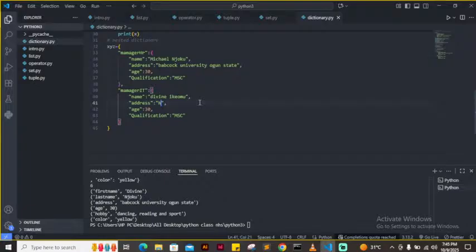Nnamdi Azikiwe University. Let's say the age is something like 10. Then the qualification, let's say your qualification is BSc. Alright, then we want to get another person again.